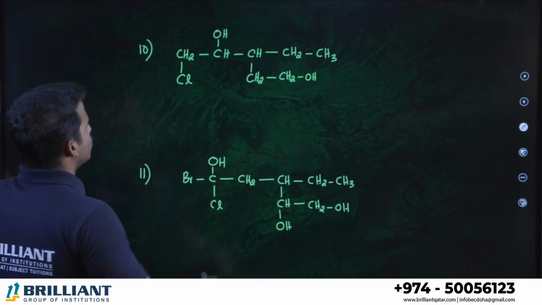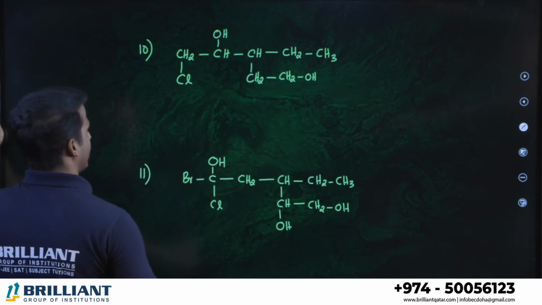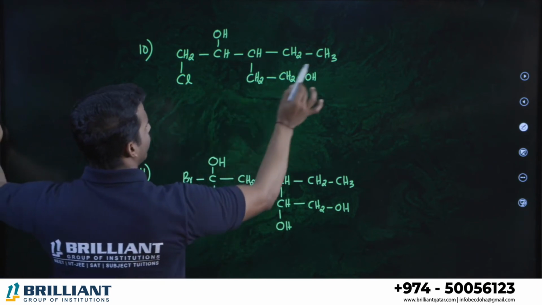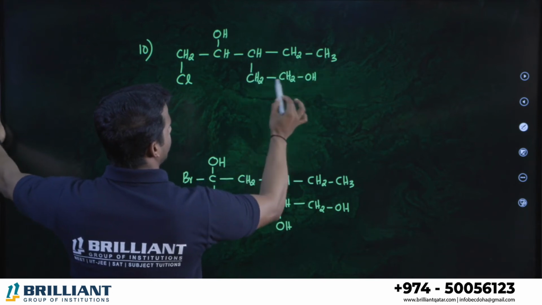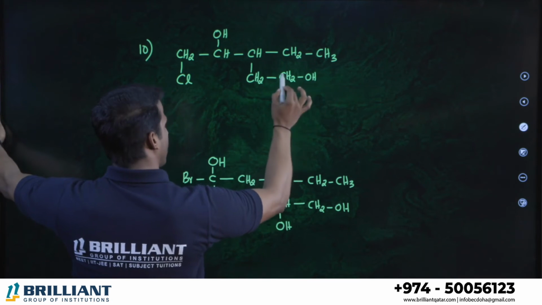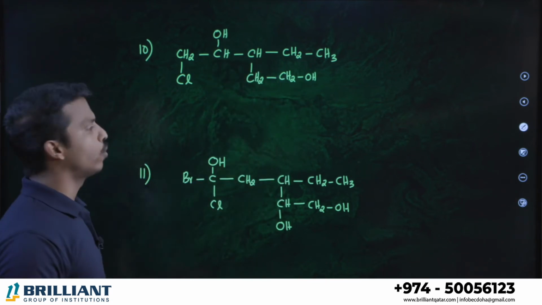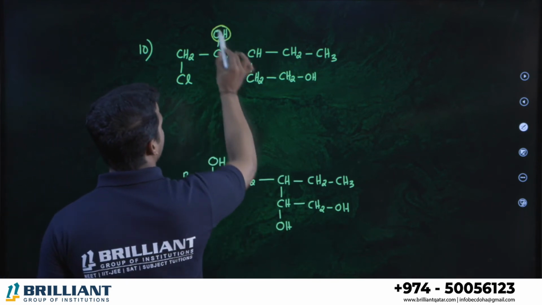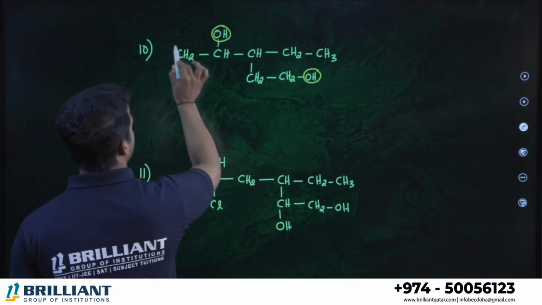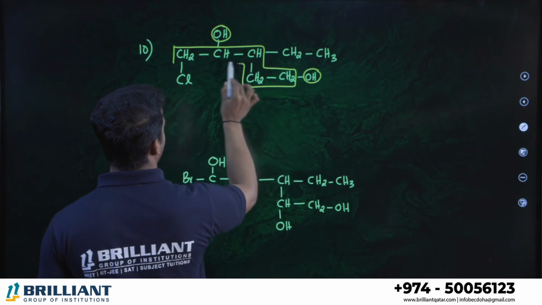Alright. So this alcohol and this alcohol, including the longest chain, we can select it. Okay. So we cannot select this one. Yes or no? We cannot select this one, because if you select this alcohol, it belongs to the parent chain, but this alcohol is not there. Both of the alcohols should be a part of the major chain. So this OH and this OH, including this chain, we can select. This is the chain. Yes.